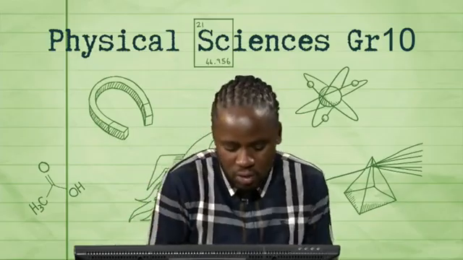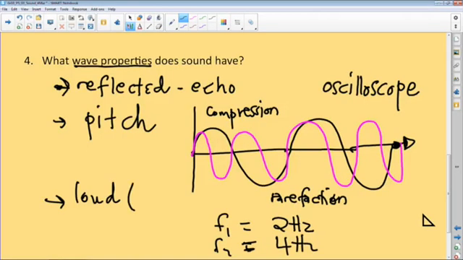Volume and loudness have to do with amplitude. Remember, amplitude is the disturbance from rest position to the compression, or from rest position to the refraction. So the greater the amplitude, the higher the volume. Sometimes when we talk about amplitude and loudness, we refer to it as volume.